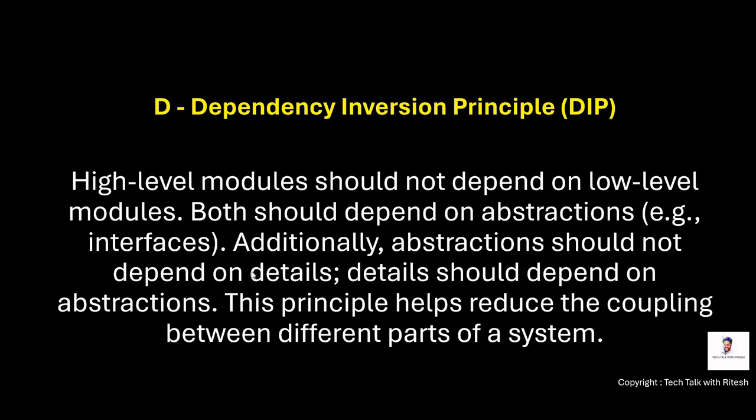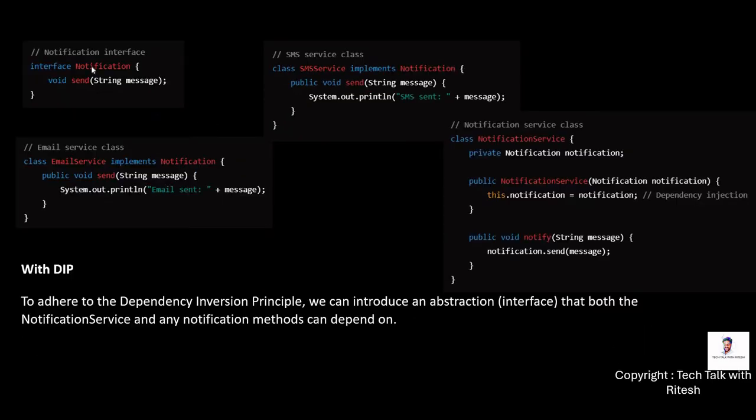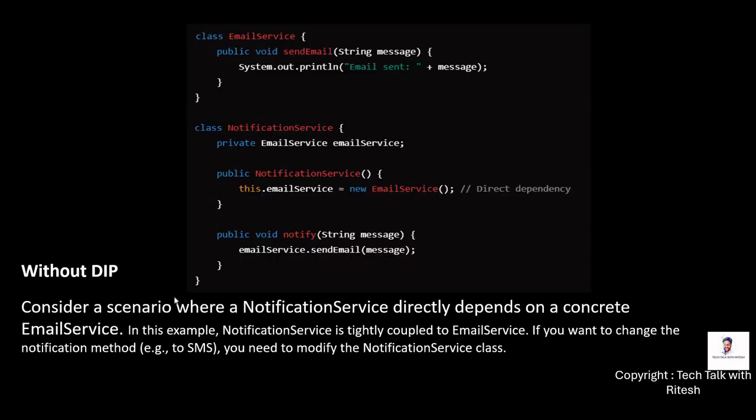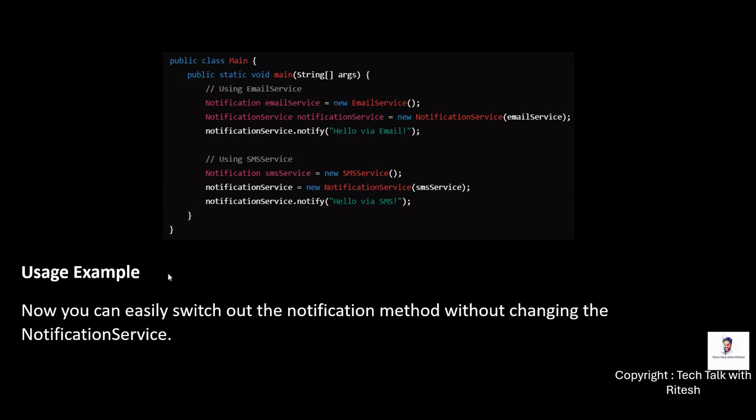So let's go back to the definition again. Let's understand what it says, and this time I think it should make more sense. High level modules should not depend on low level modules. Both should depend on abstraction. In this case, the abstraction is the notification interface we have. Abstraction should not depend on details, meaning this interface is not dependent on the implementation classes. Instead, implementation classes are actually dependent on the abstraction. So that is the principle, and that is how we can implement it.